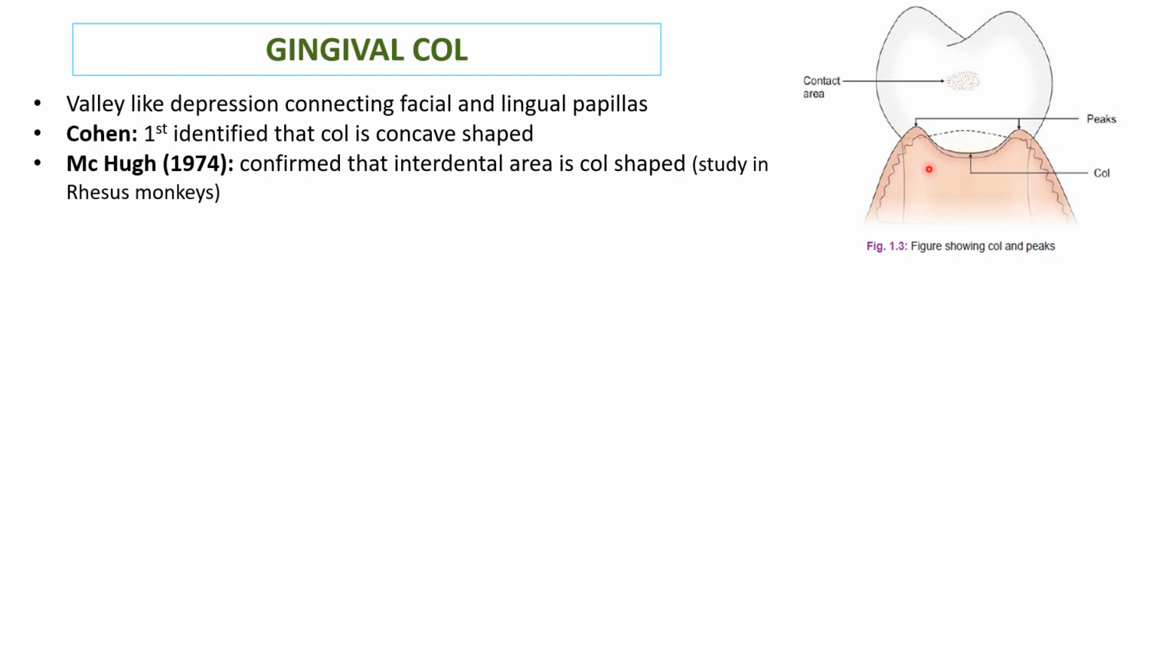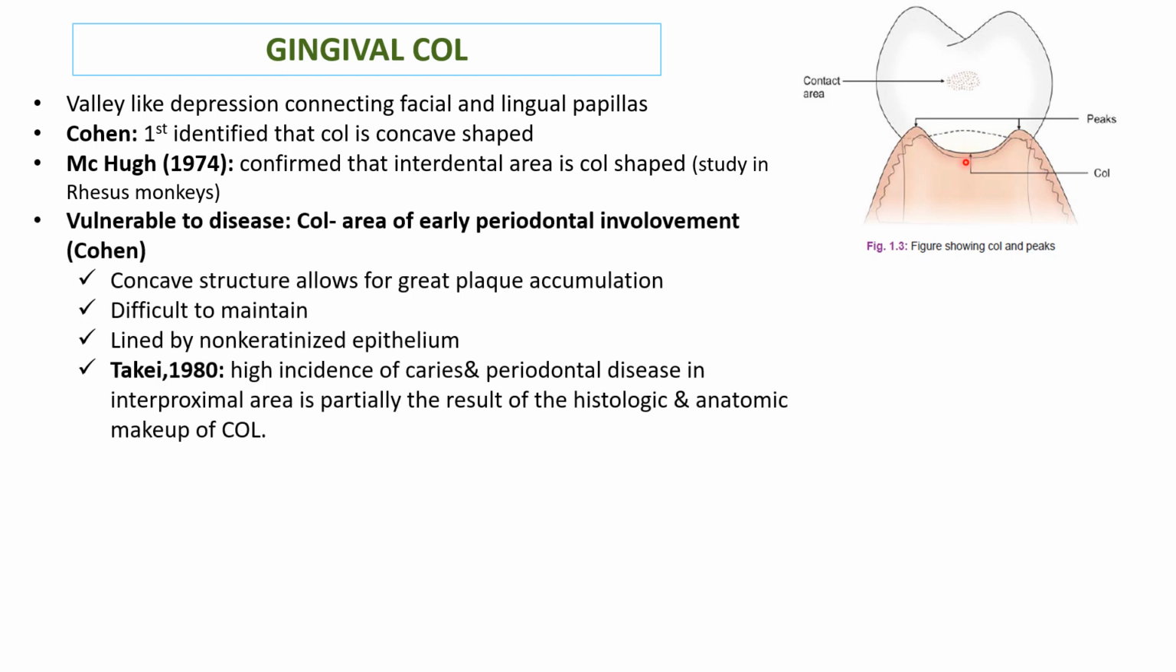Cohen first identified that the col is concave shaped. McCall has confirmed that the interdental area is col shaped through his study in rhesus monkeys. And Cohen also stated that this col is vulnerable to disease and is an area of early periodontal involvement. The reasons could be that this concave structure allows greater plaque accumulation in the interdental region, and it is also difficult to maintain, and it is lined by a non-keratinized epithelium, acting as a poor barrier for the microbes.